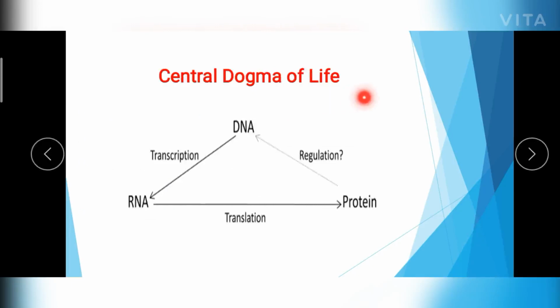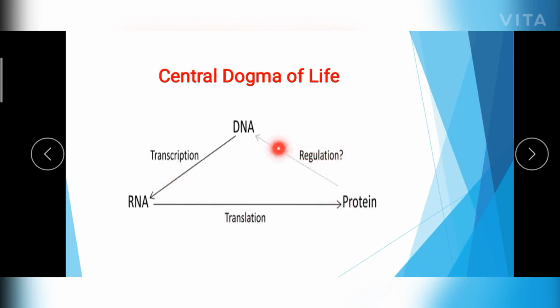Before going to the actual topic, let's recap what gene expression is and what gene regulation is. You know the central dogma of life: DNA conversion to RNA is called transcription, and conversion of RNA to protein is called translation. Gene expression is the combination of transcription and translation, which is also called protein synthesis. Synthesis of a protein is nothing but gene expression, and it includes transcription and translation.